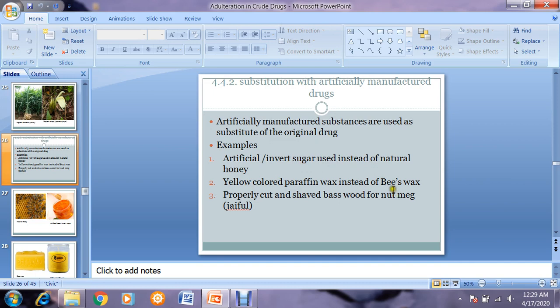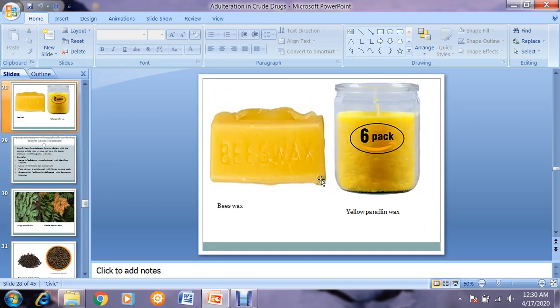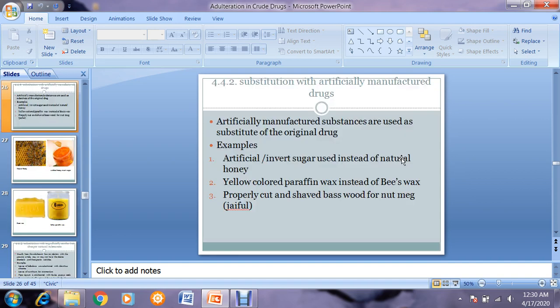Another drug obtained from the honeybee, Apis mellifera, is beeswax, which is replaced with yellow colored paraffin wax. This is beeswax which is obtained from the honeybee comb, and this is the artificial yellow paraffin wax. So these are used in making different kinds of ointment and cream.